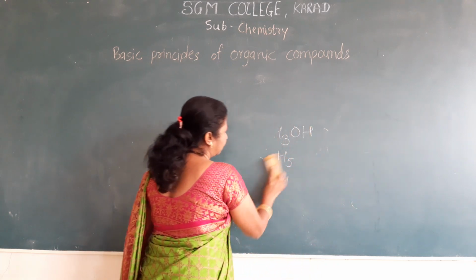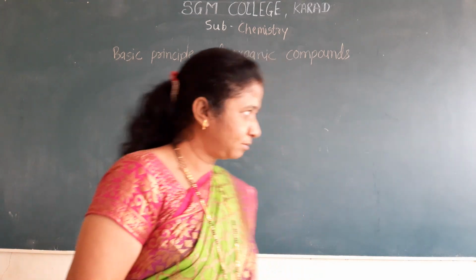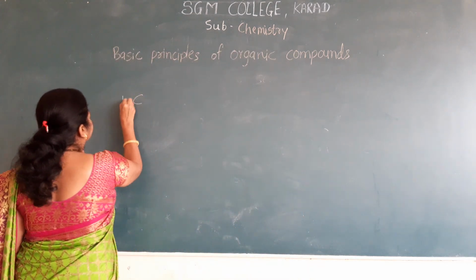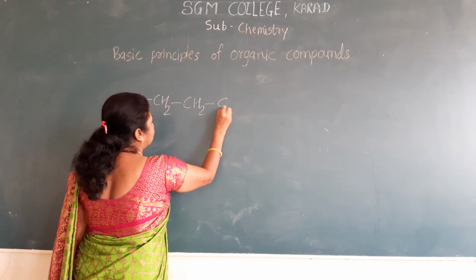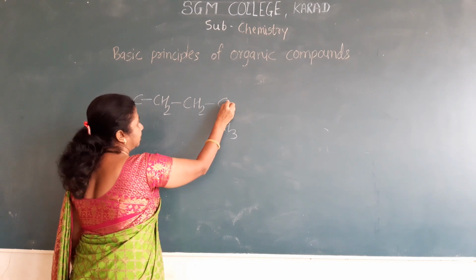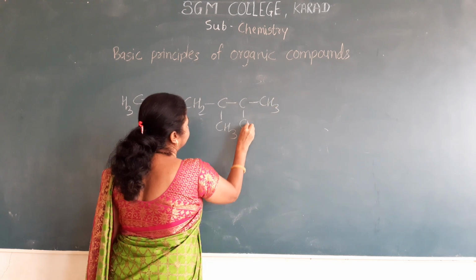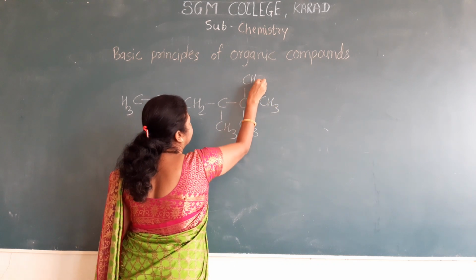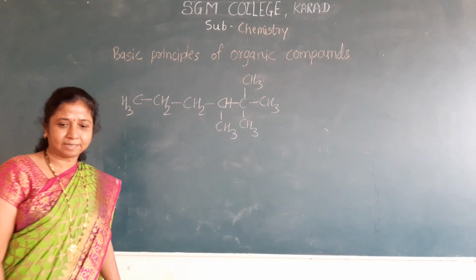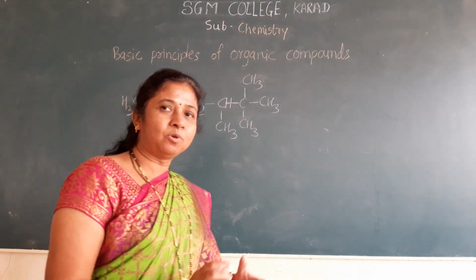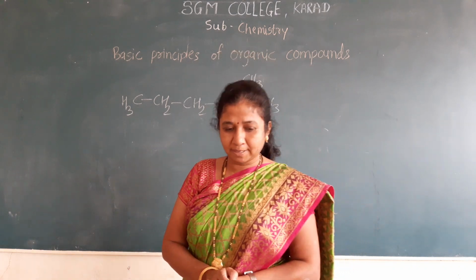Then we study the next point. I write here one example: CH3, CH2, CH2, CH3, then CH3, CH3. In this example, we study the types of carbon atoms.